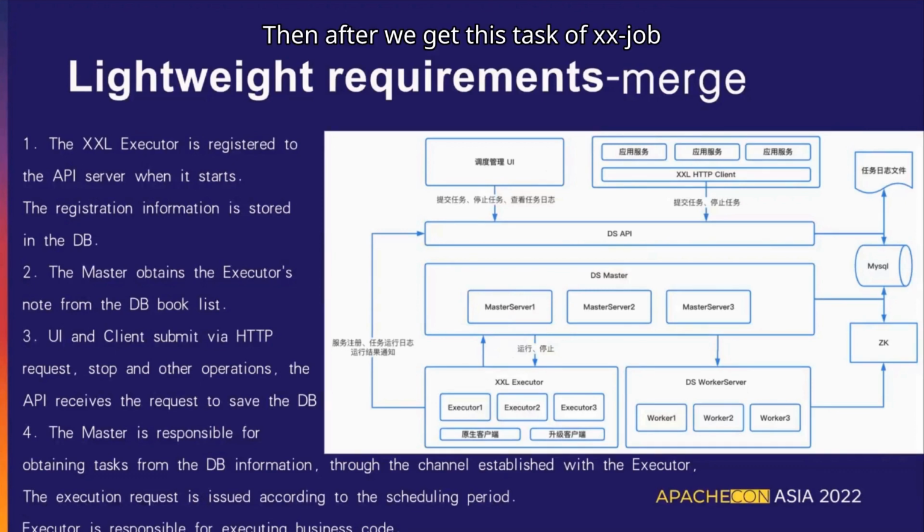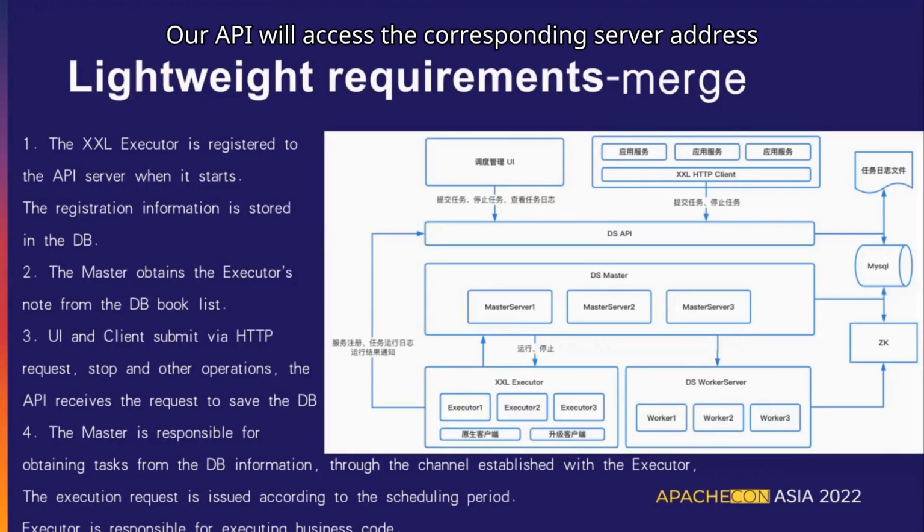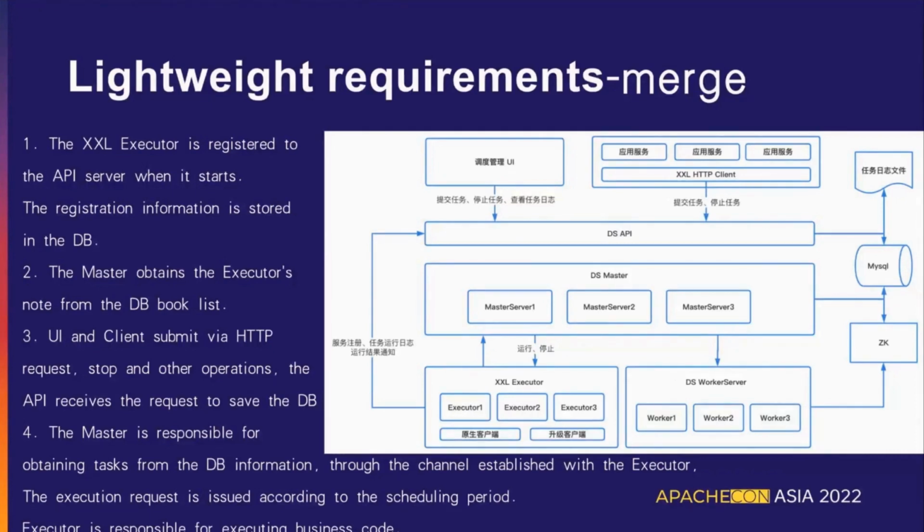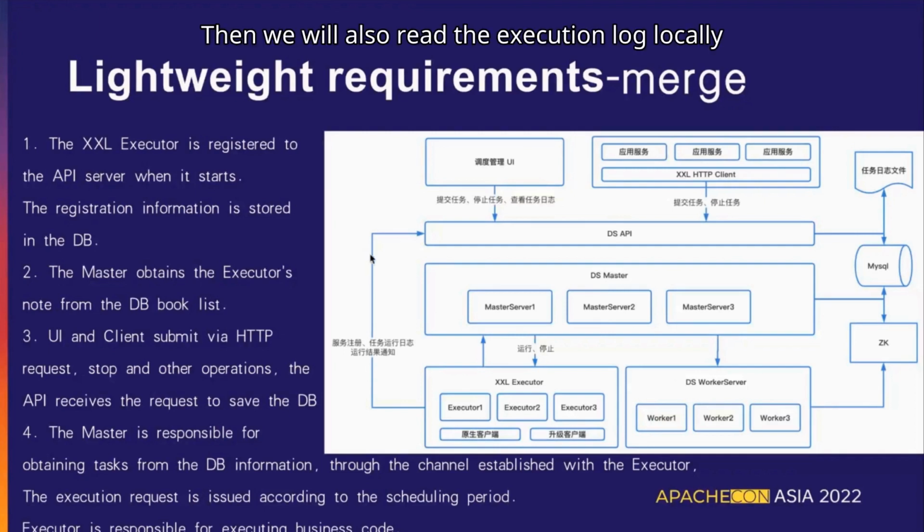Then after we get this task of XXJob, we distribute tasks through the master. This piece is the same as normal logic. And then on our server side, our API will access the corresponding server address. Then we will also read the execution log locally, and then return the statistics to DolphinScheduler. Finally, compatibility is realized.